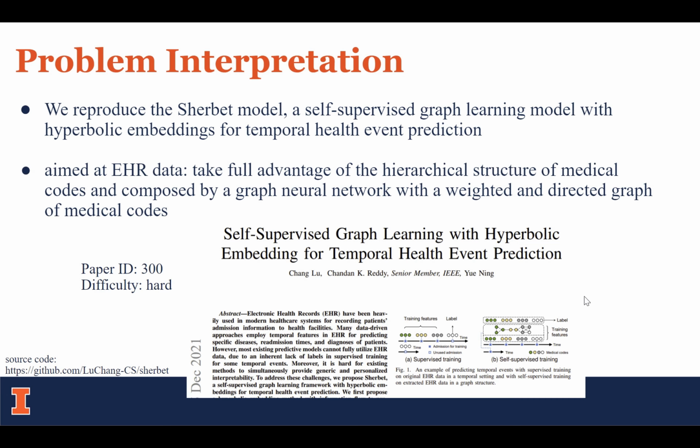We will present the SherBERT model, which is a self-supervised graph learning model with hyperbolic embeddings for temporal health event prediction. It is aimed at EHR data, and it also takes full advantage of the hierarchical structure of medical codes and is composed of a graph neural network with a weighted and directed graph of medical codes.